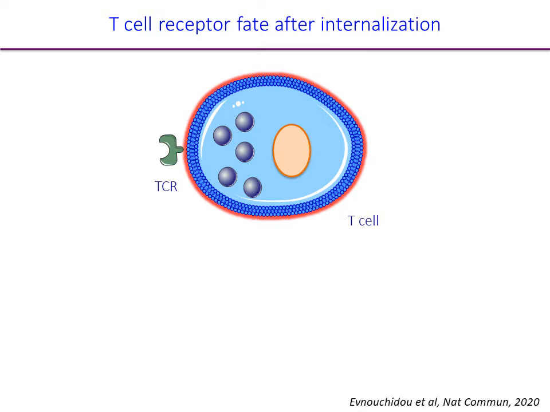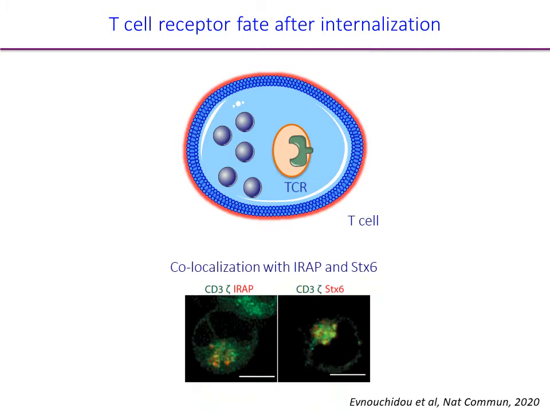We were interested in understanding what is the fate of the T-cell receptor after internalization, since for a long time this was considered just to end signaling. We identified a molecule, IRAP, which is known to play an important role in other immune cells, but had never been studied before in T cells. IRAP characterized the vesicles that contain the T-cell receptor inside the cell. In this picture, you can see a T cell. The vesicles in yellow contain both IRAP and the T-cell receptor.